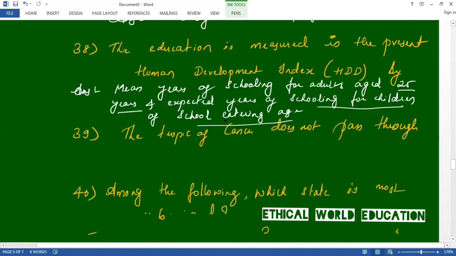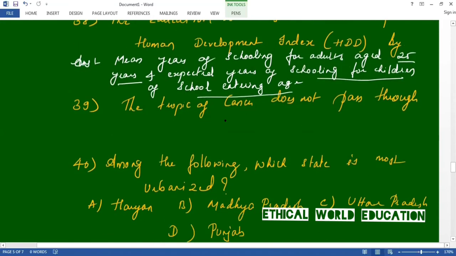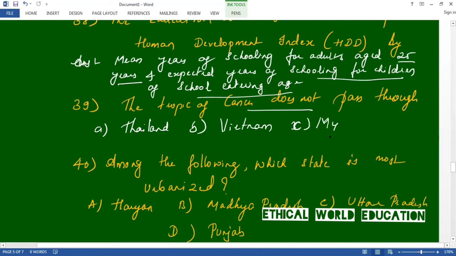Okay, next one. The Tropic of Cancer does not pass through, they have given option A as Thailand, option B as Vietnam, option C as Myanmar, and option D as Mexico.